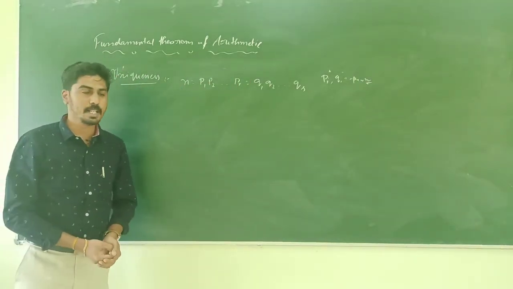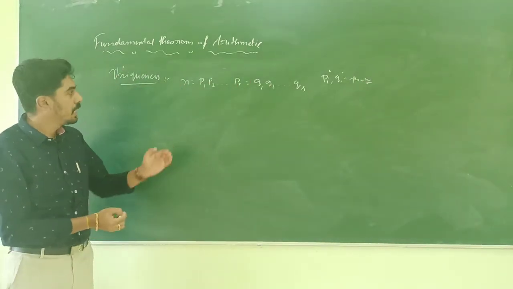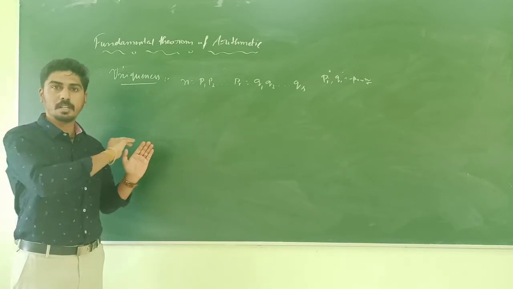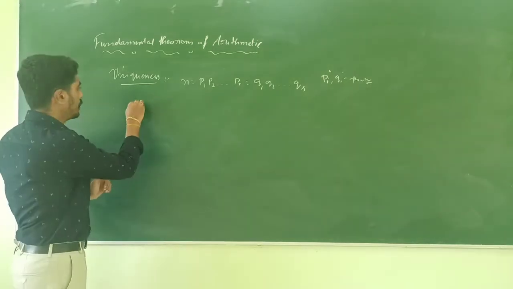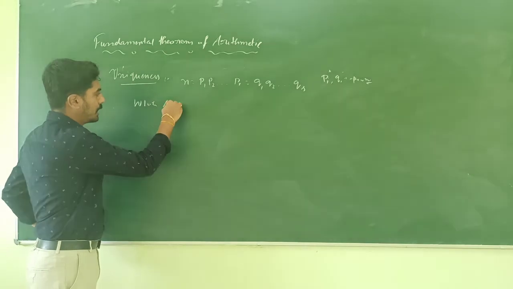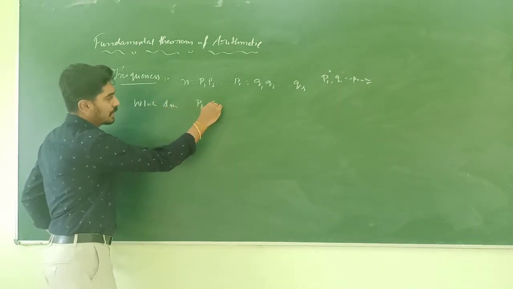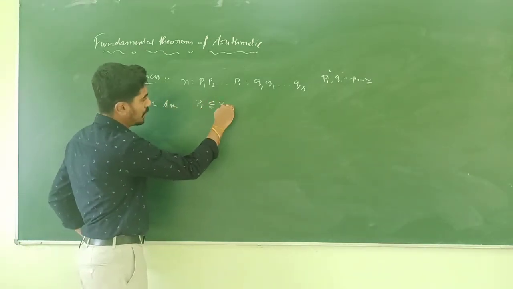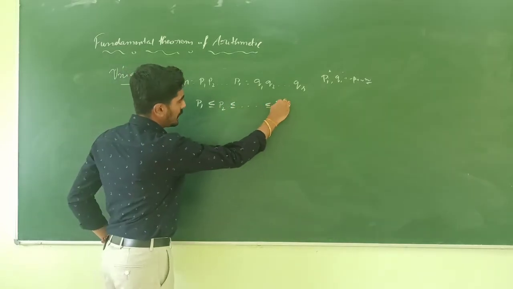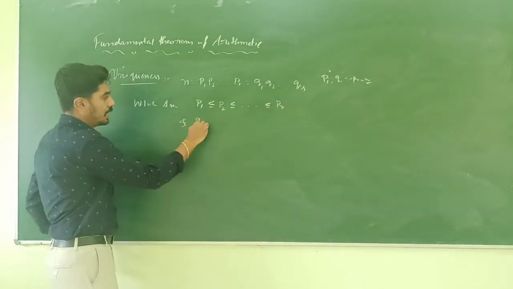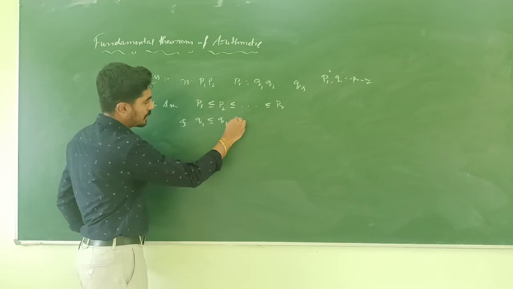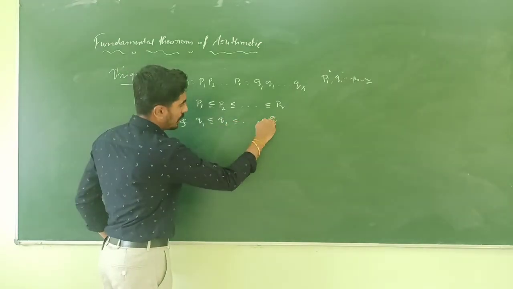Without loss of generality, we can assume that the factorization is in ascending order. Assume that P1 is less than or equal to P2, less than or equal to ... less than or equal to Pr, and Q1 less than or equal to Q2 less than or equal to ... Qs.